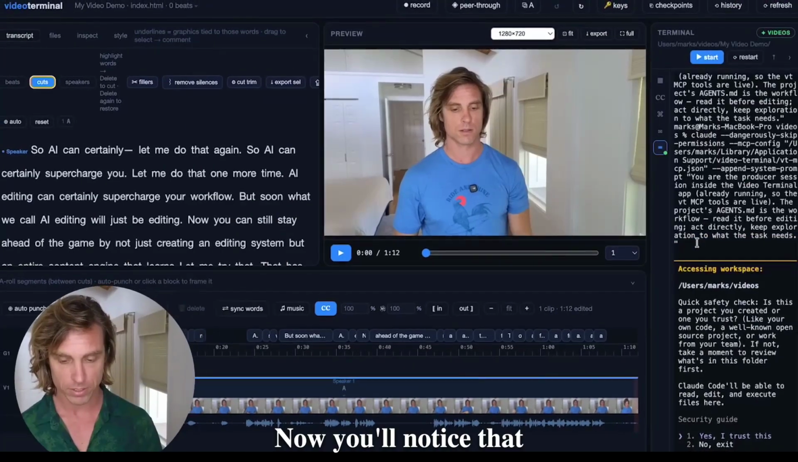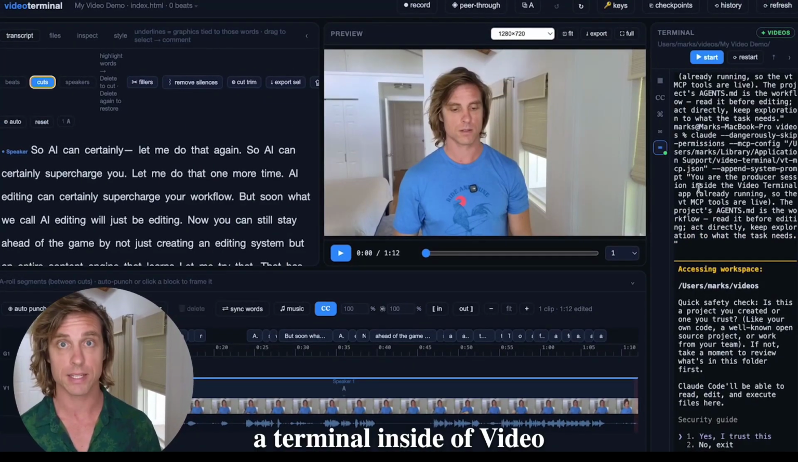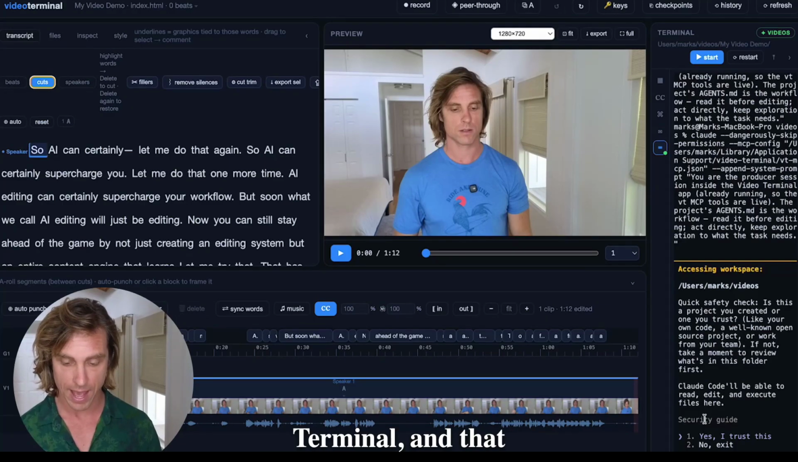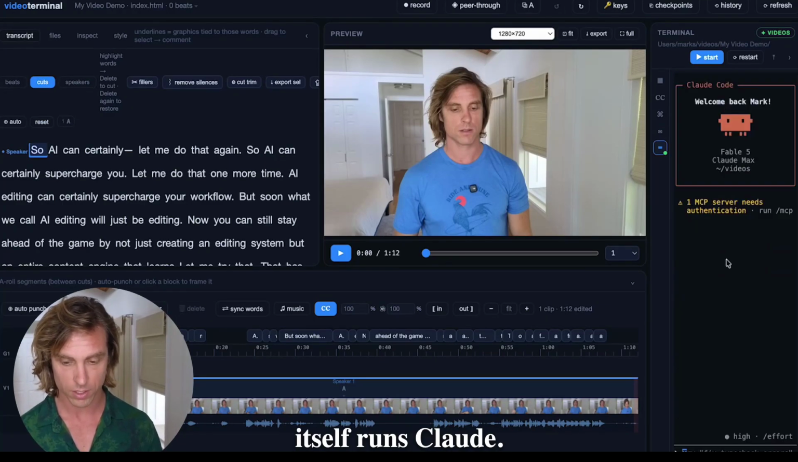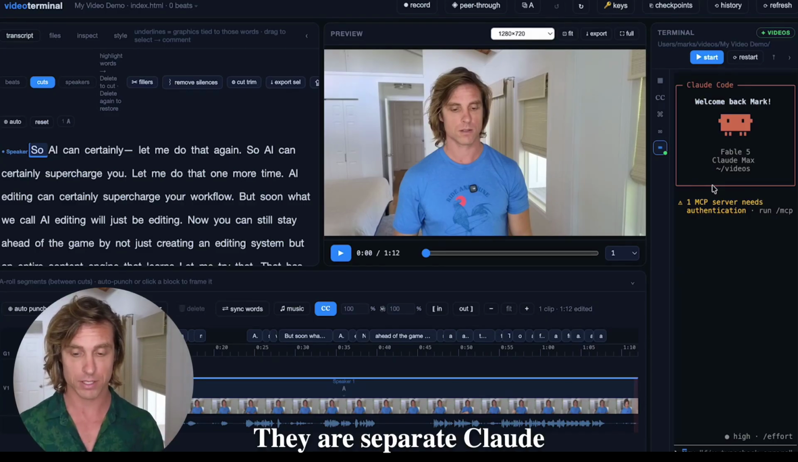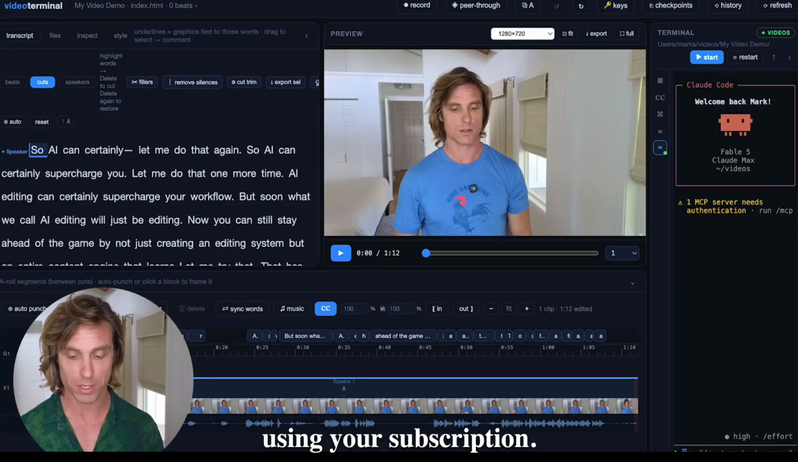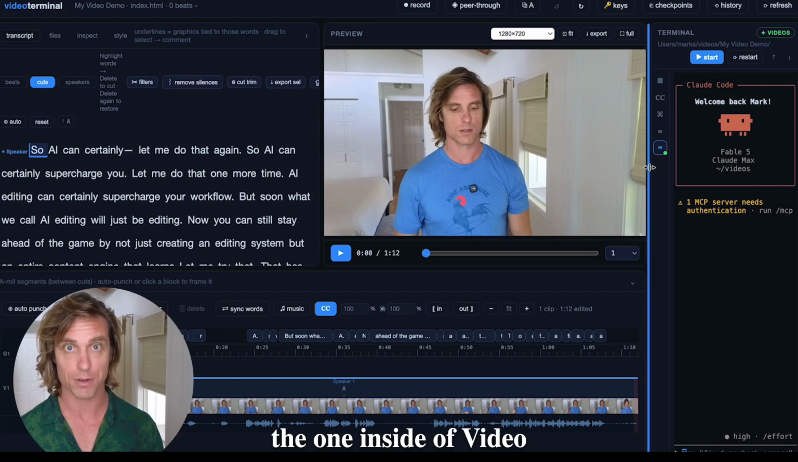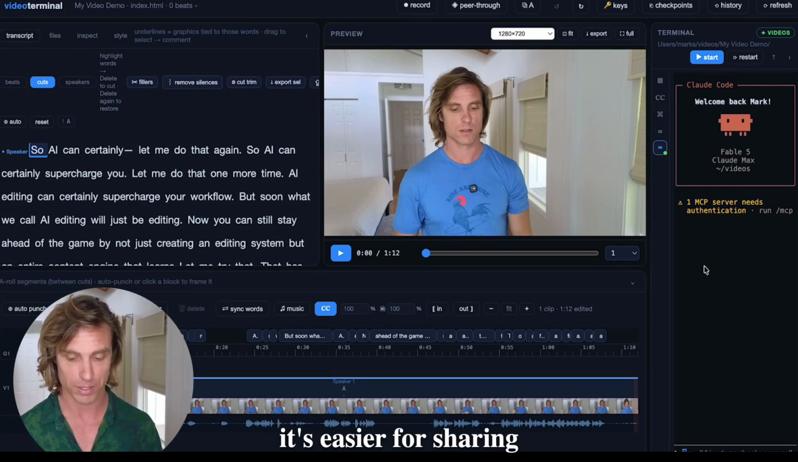Now, you'll notice that there's actually a terminal inside of Video Terminal, and that itself runs Claude. You could use either session. They are separate Claude sessions, but they are using your subscription. I'm going to use the one inside of Video Terminal just because it's easier for sharing my screen here.